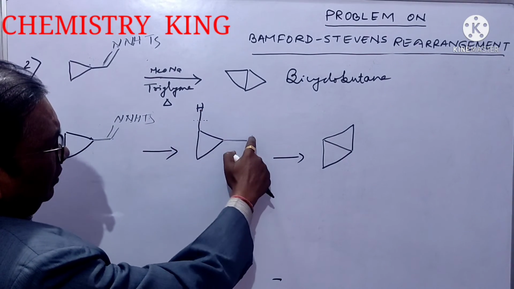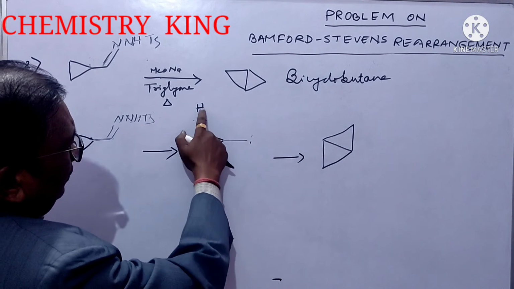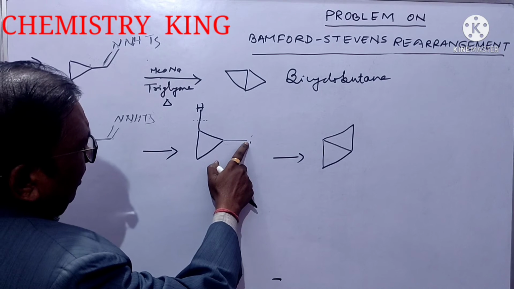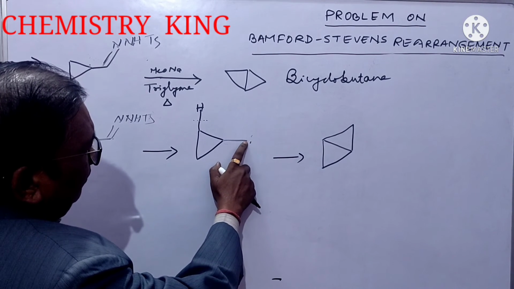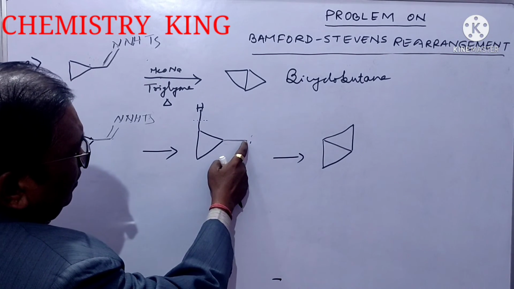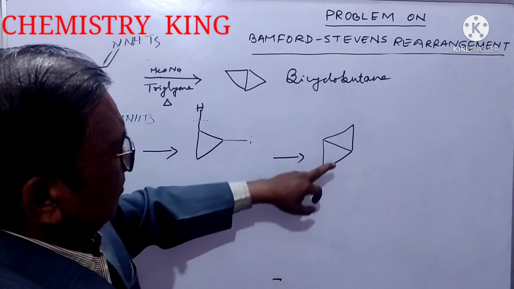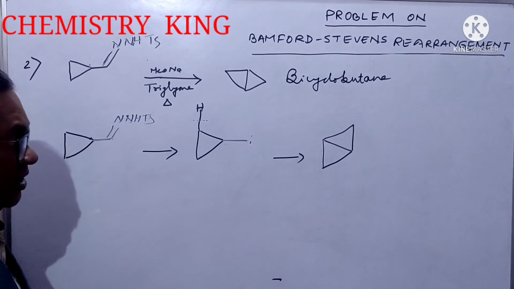This carbon and this carbon will combine together to produce this. Hydrogen will come here. Okay? This hydrogen dot will combine with this one dot. So this hydrogen gets attached with this carbon, and now this one dot of this carbon and one dot of this carbon will combine, giving rise to this. So it is bicyclobutane and it is the mechanism.